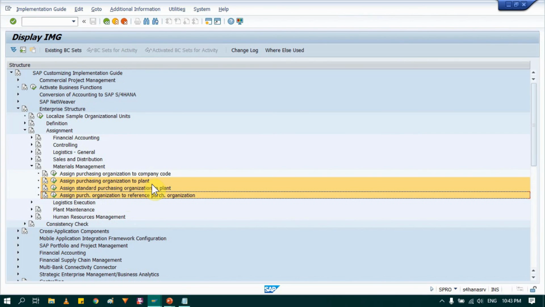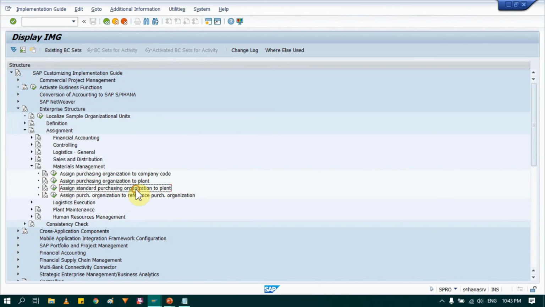Assign purchasing organization to plant, that we have seen, but what is assign standard purchasing organization to plant? This option comes into the picture when you do special procurement scenarios like consignment and subcontracting. In that case a standard purchasing organization should be maintained. It helps in special procurement scenarios. If it's not maintained, the system will give you an error.